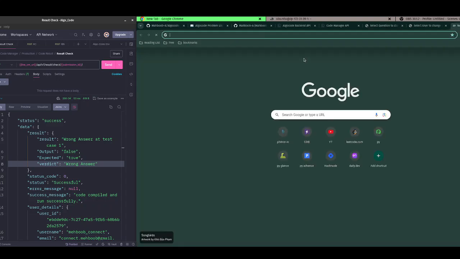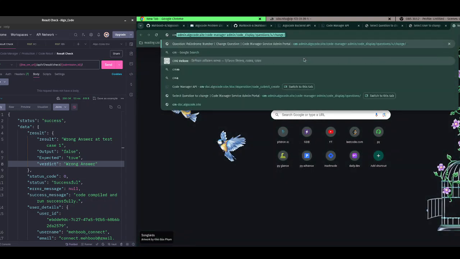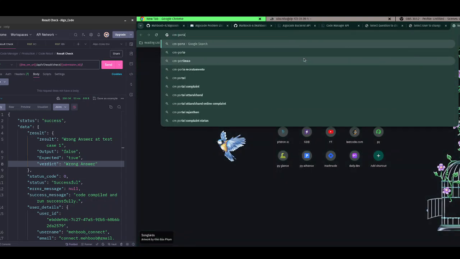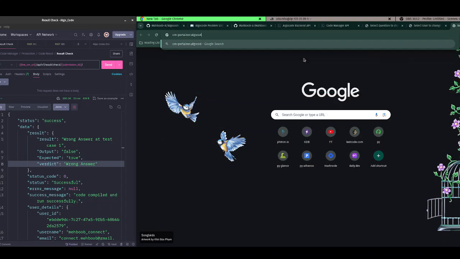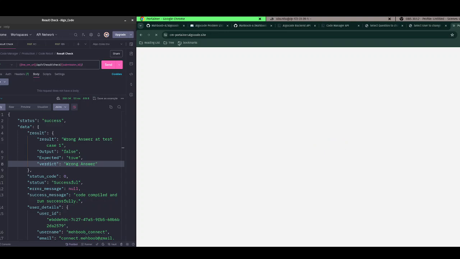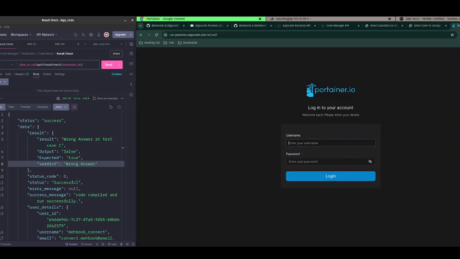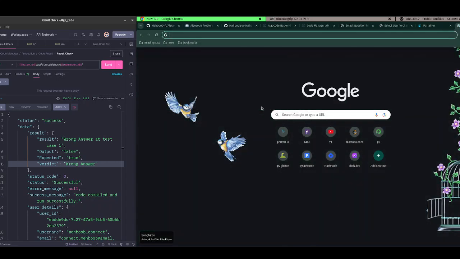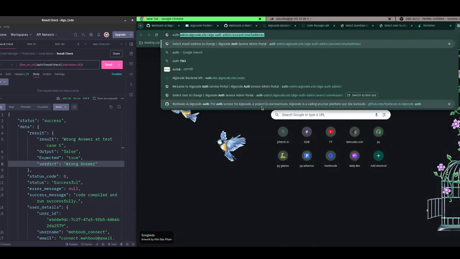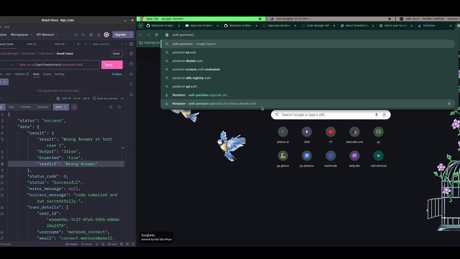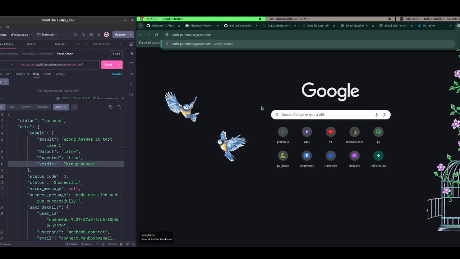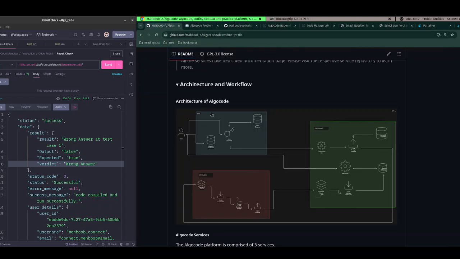So if I go to cm, algo code website, then this is the Portainer for the algo code service. This is the algo code. I actually forgot the dashboard. And if I go to portainer.algocode.site, yeah. So this is the Portainer for this algo code service.